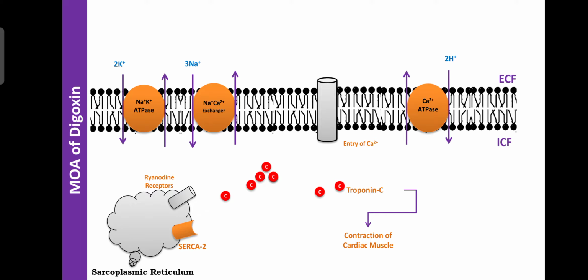Due to falling of the myosin filament on the actin filament, or pulling of the myosin head, the size of the cardiac muscle decreases. That condition is known as contraction of the cardiac muscle. Due to contraction of cardiac muscle, the heart rate, the force of contraction, as well as the cardiac output are increased.